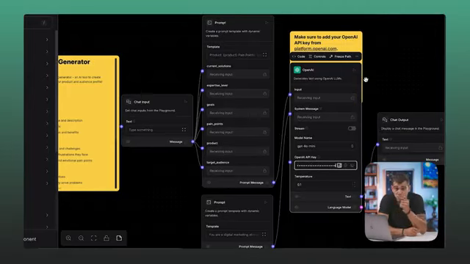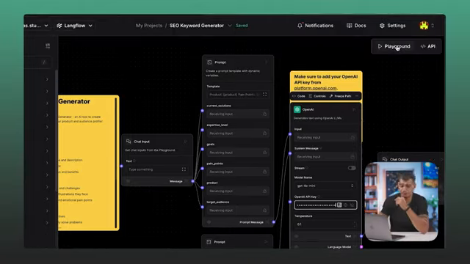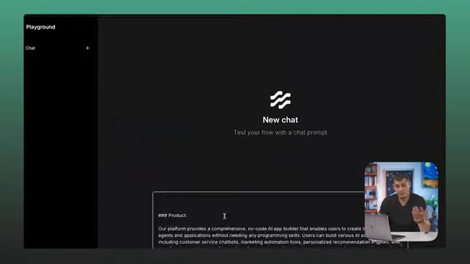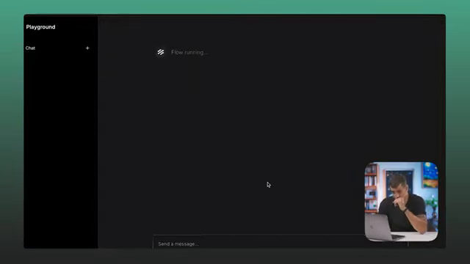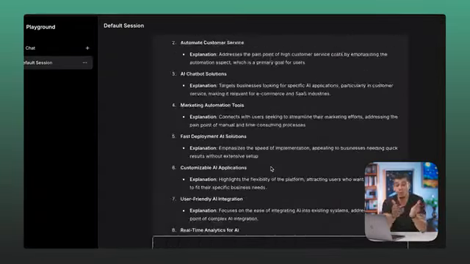Now, to check this part of the entire agent, let's just click on play. And since we already have some saved information about a hypothetical project, we're just going to put that here. And now let's see if this flow is running. All right, sorted. Now we have a bunch of keywords ready to use. But this is so simple. So why not just give information and get the content generated for us?